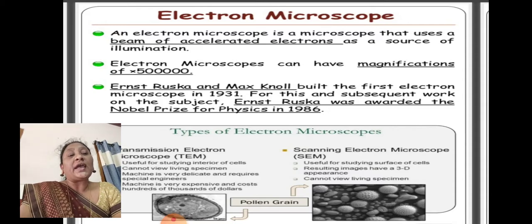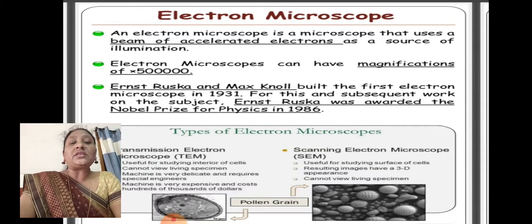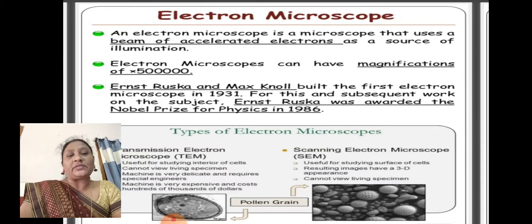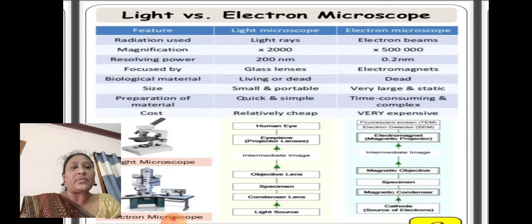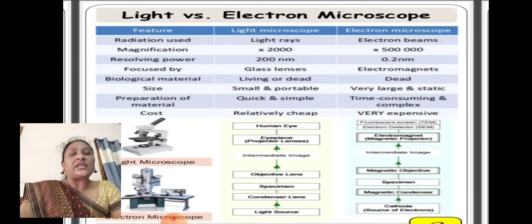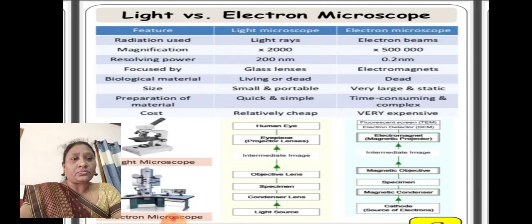For this and subsequent work, Ernst Ruska was awarded the Nobel Prize for Physics in 1986. You can see some variations between the light microscope and the electron microscope.